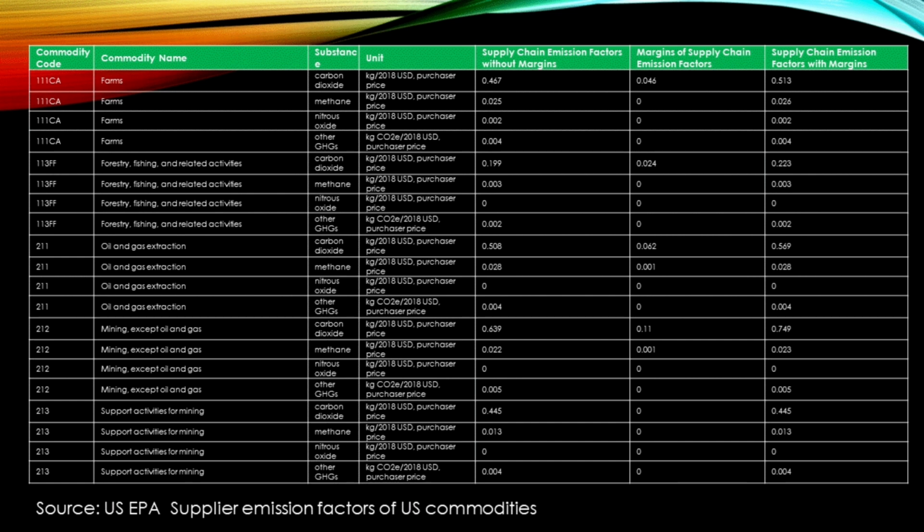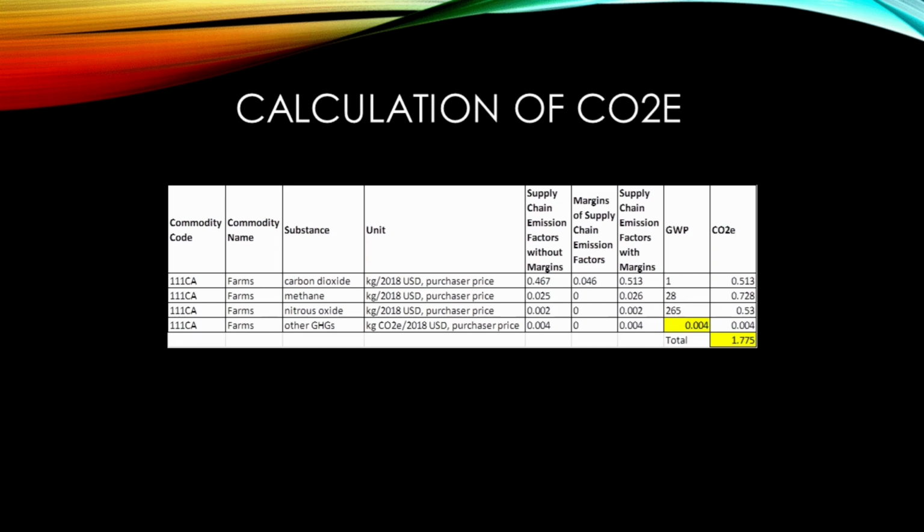Let's see how to calculate the total GHG from the table. Here is an example of one of the commodity farms. Note that they have differentiated between types of food. Also, remember this is one of the commodities that causes emissions. See it against the total spend and you will know how much CO2 has been released due to buying that commodity. You can see what type of GHG is accounted. Note that there is one on other GHGs. Next column is the kg/2018 US dollars purchaser price. So this is the column which lets us know the emissions based on spend of a commodity. Usually we use an inflation adjustment since it is 2018, but I suggest to use this since it takes time to process the data, so we will never have one for the current year.